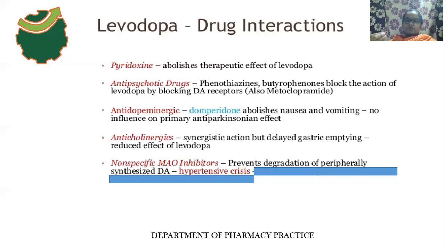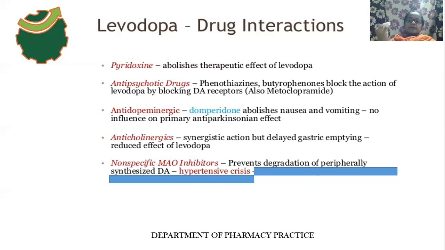As a result, what will happen? The concentration of dopamine will increase in the peripheral region.